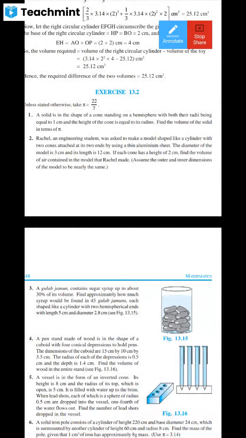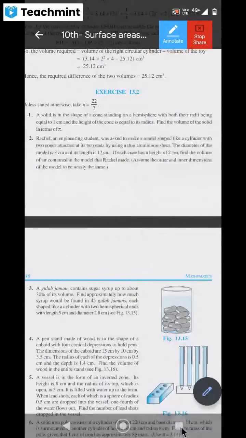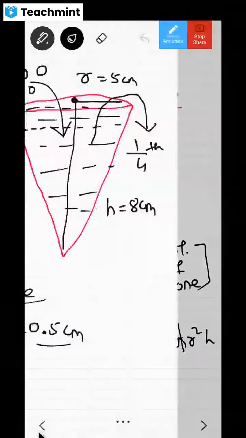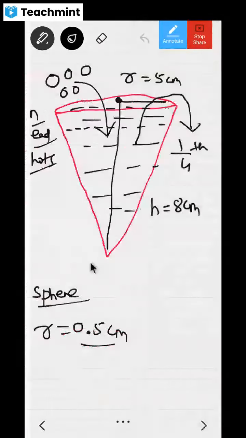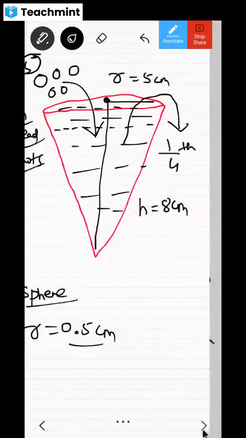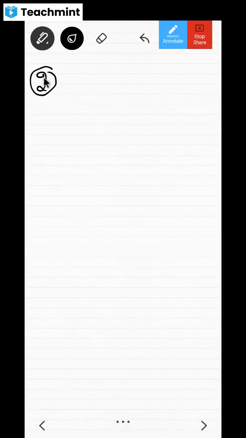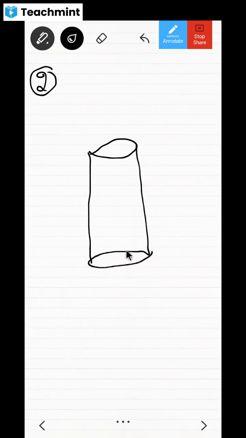Shall I go to the solutions now? Yes, so I'm going to the solution. This was the fifth question, no? Yes, this one was the fifth. Turn off your mics. So here is the question. That model looks like this. Already I have shown you in the initial combination of solids, those things, because I knew these were going to come. So this is how the model looks, right?